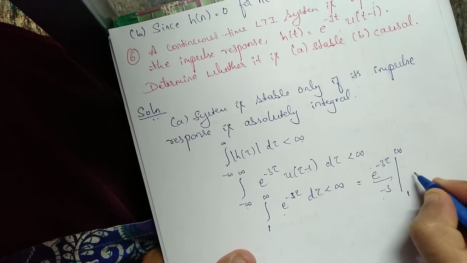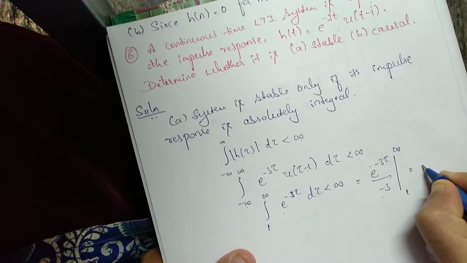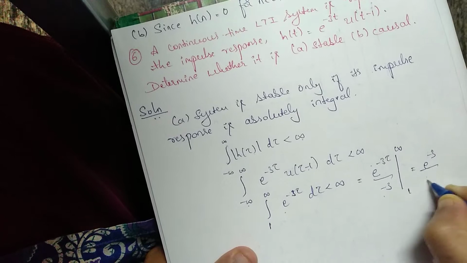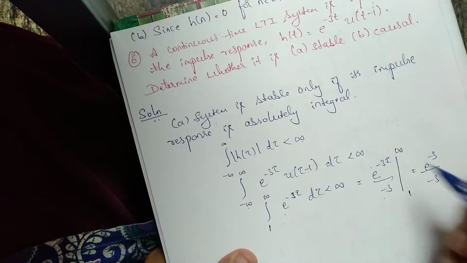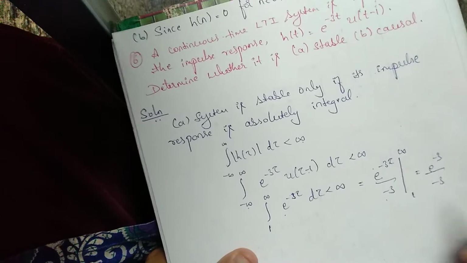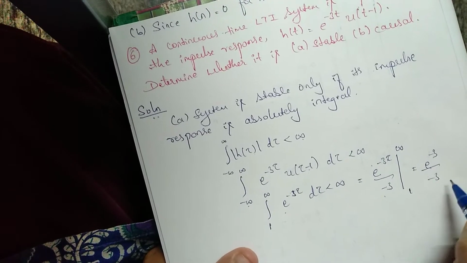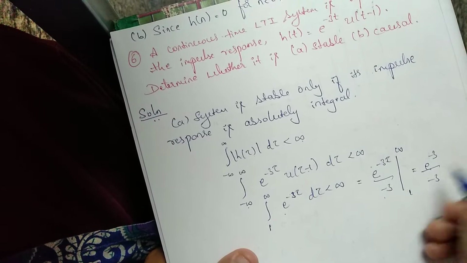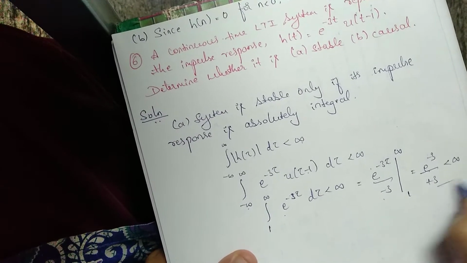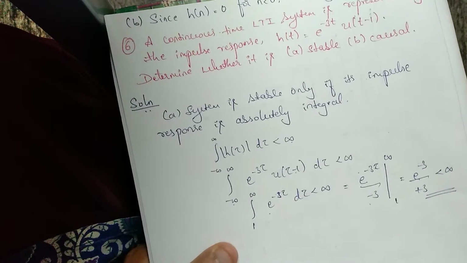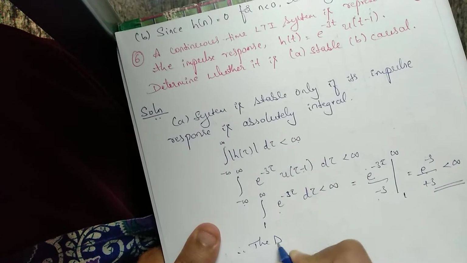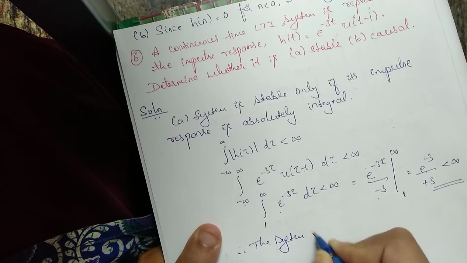If we substitute infinity, this will be 0. Next, if we substitute 1, this will be e to the power of minus 3 by minus 3, and with the minus sign it will be plus 3. So this is less than infinity, we can say. So the system is stable. Therefore, we can say that the system is stable.